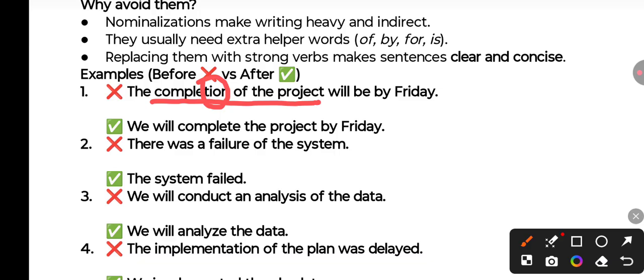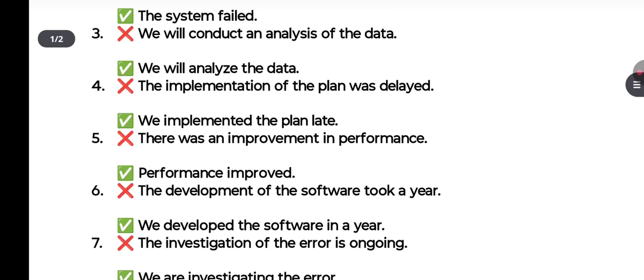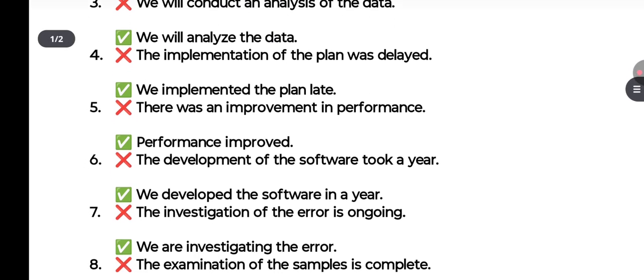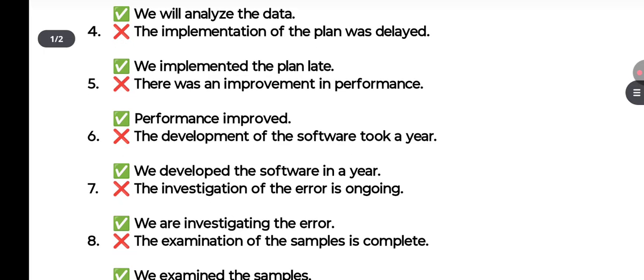There was a failure of the system. So simply say the system failed. We will conduct an analysis of the data. So rather than conduct an analysis of the data, say we will analyze the data. Next is the implementation of the plan. The same example that we have done, the implementation of the plan was delayed. We implemented the plan late.